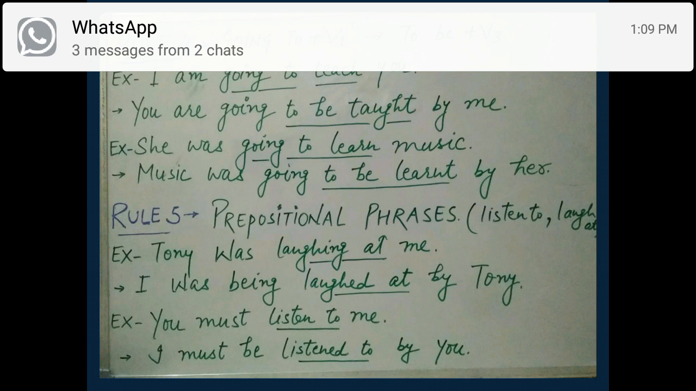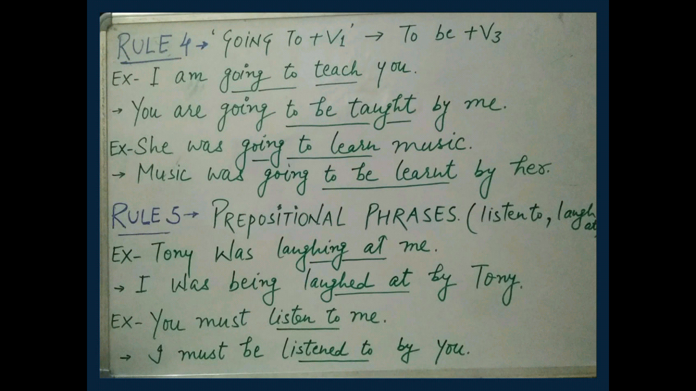When we change from active to passive, it will become you are going to be taught. To plus V1 will become to be V3. To teach will become to be taught by me. You are going to be taught by me. Second example, she was going to learn music. It will become music was going to be learned by her. Clear, students? Rule number 5.